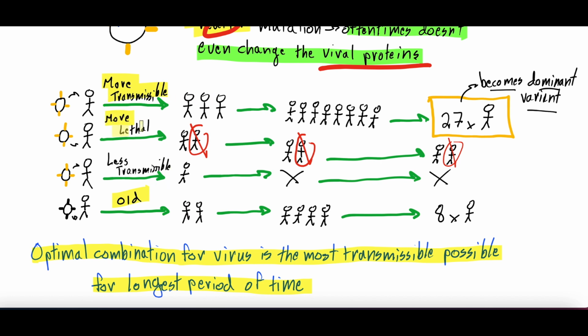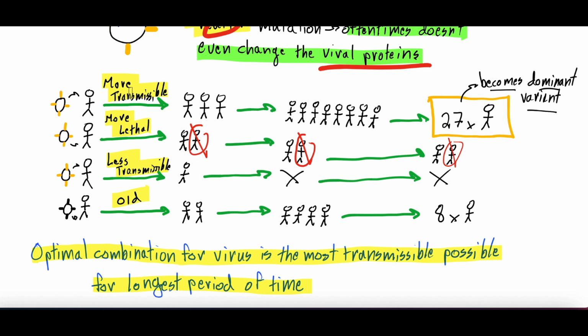Another one is more lethal. So it still infects 2 people. One person still infects 2 people, but one of those people dies. And then the third is less transmissible. One person only infects 1 person. So what does that look like then?